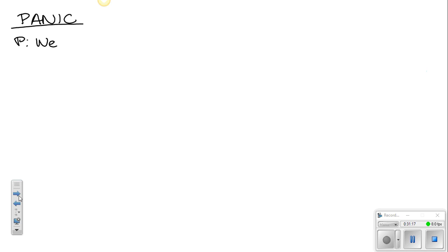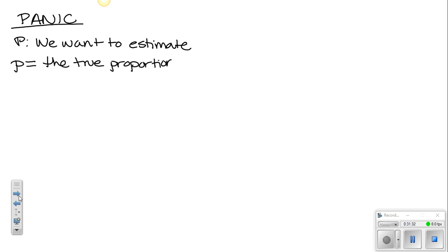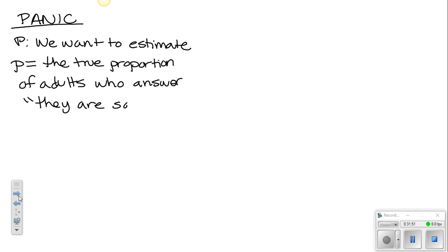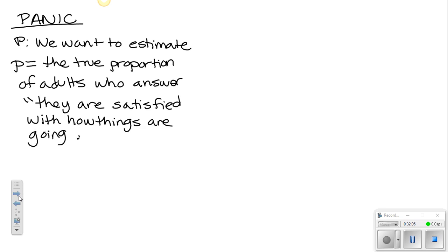So for P, we are going to say we want to estimate P equals the true proportion of adults who answer they are satisfied with how things are going with 90% confidence.